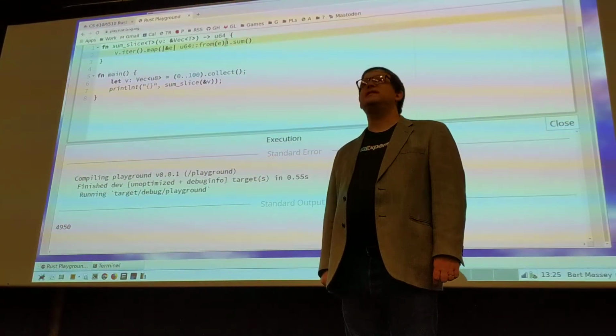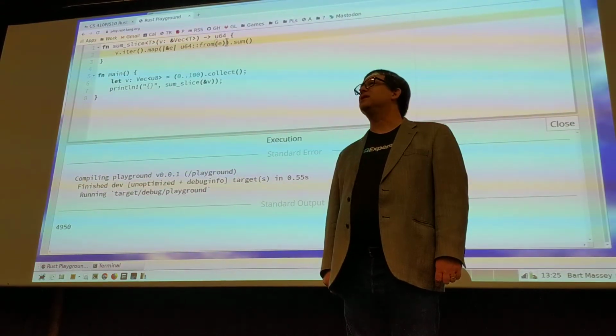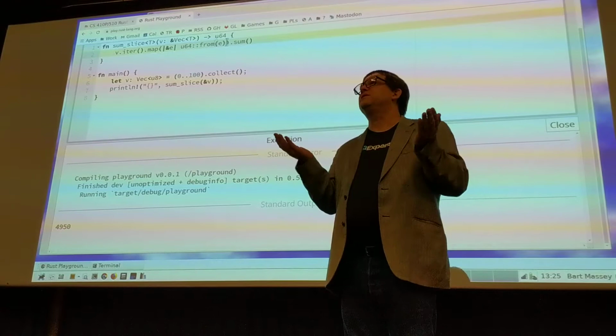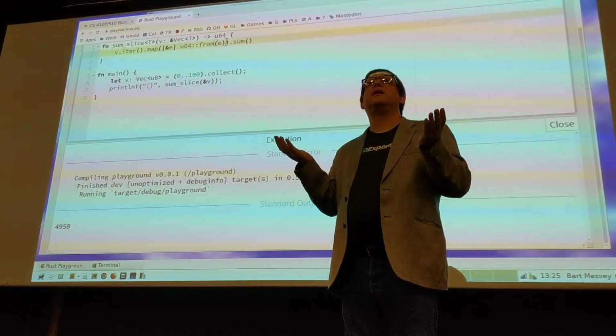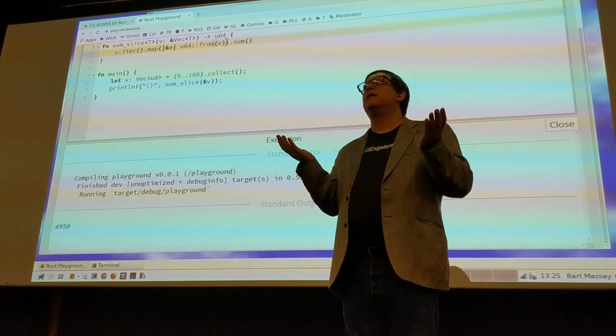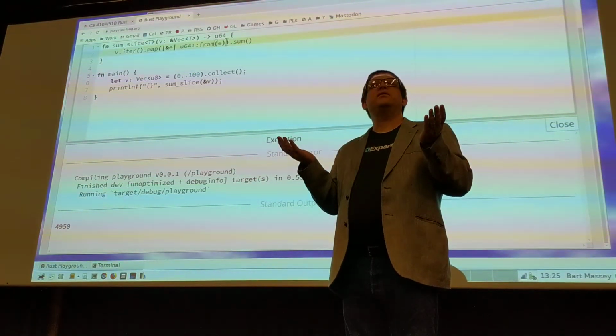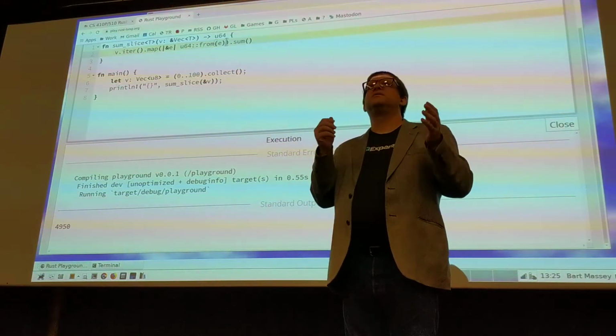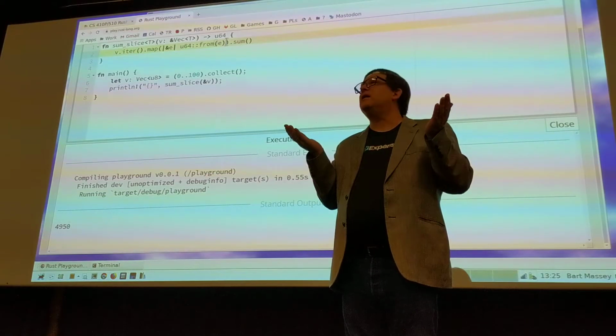Well, is it just any type like that? Can I convert a string into U64 with from? No. What can I convert into U64 with from? Well, are there other things I might be able to? You can't do it with strings. I don't know what you can do it with, right?